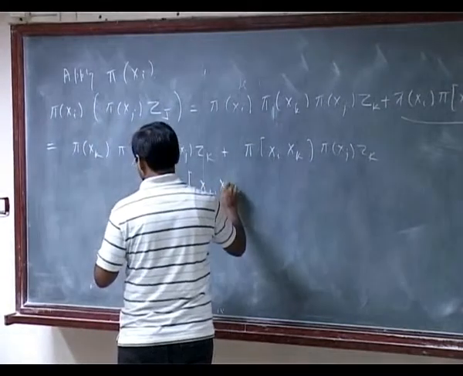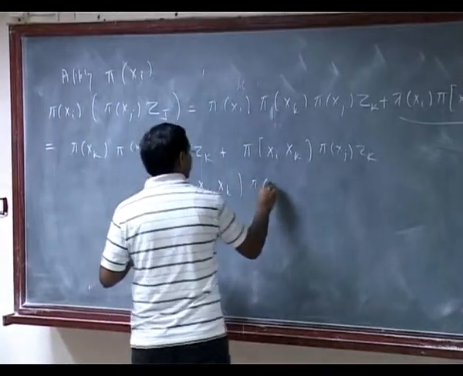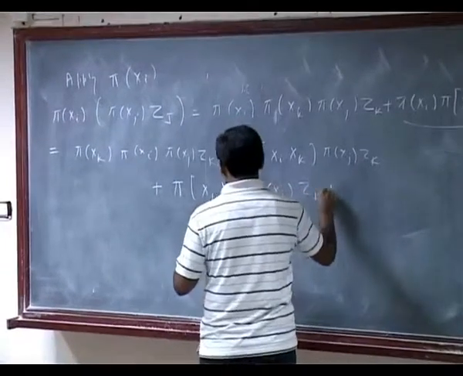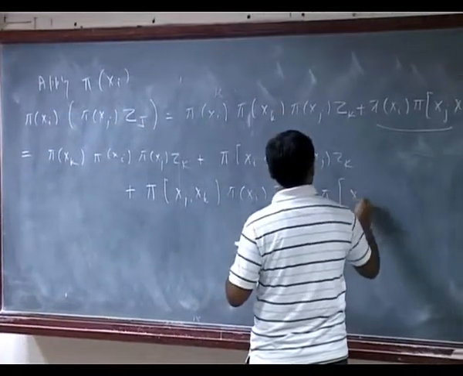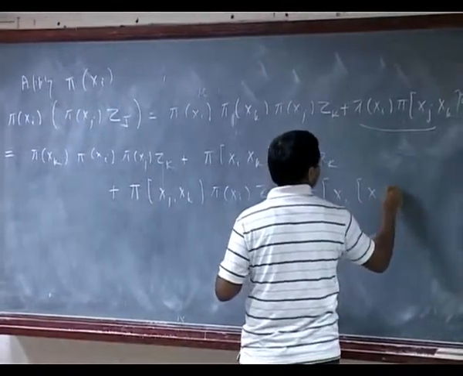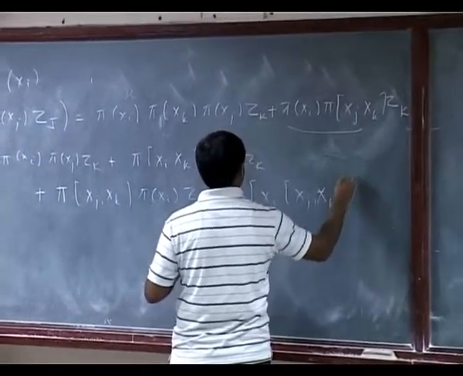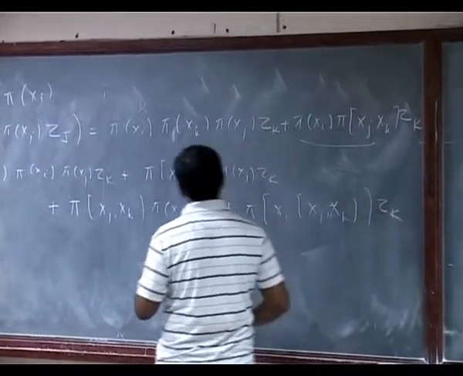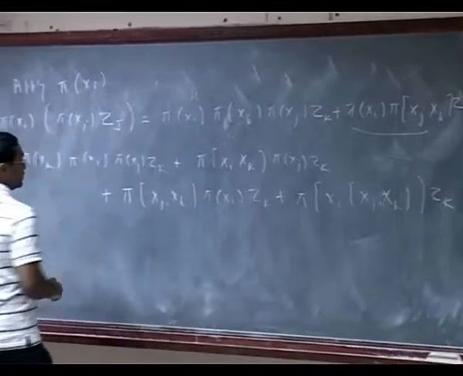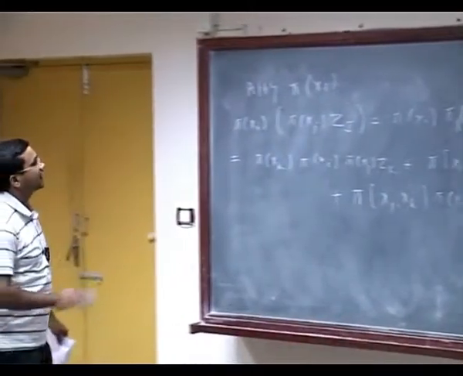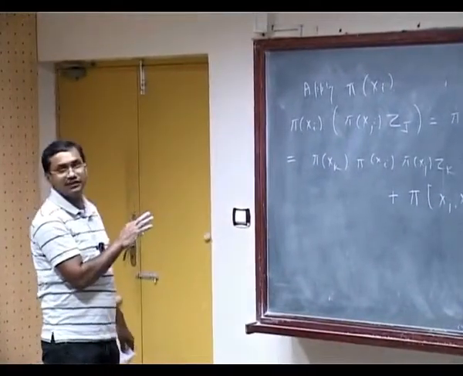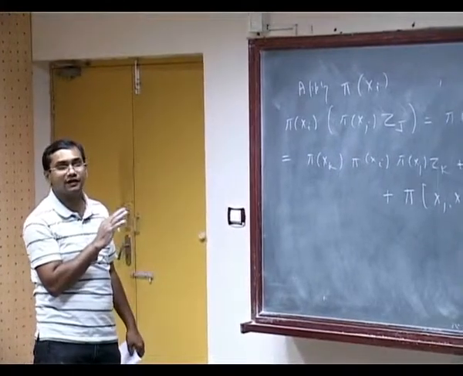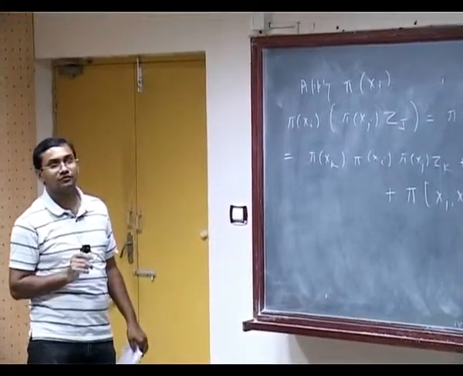Xj xk pi xi zk plus xi xj xk zk. Now at this point I write the same expression with i and j interchanged and then subtract, and then finally my claim is that we will get what we want.